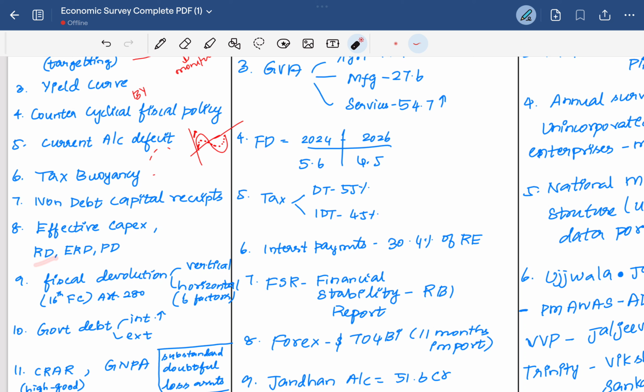Then the basic concepts of revenue deficit, effective revenue deficit, and the primary deficit. Primary deficit is the fiscal deficit minus interest payments. The primary deficit concept is basically introduced to know the real value of the deficit, which subtracts the interest part.